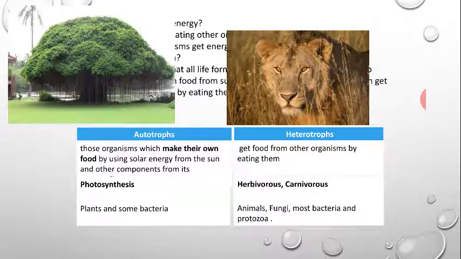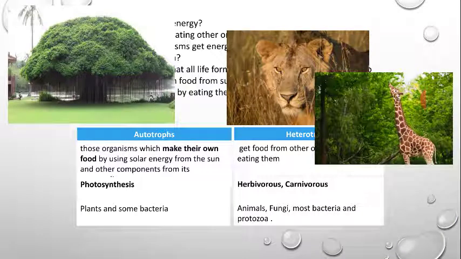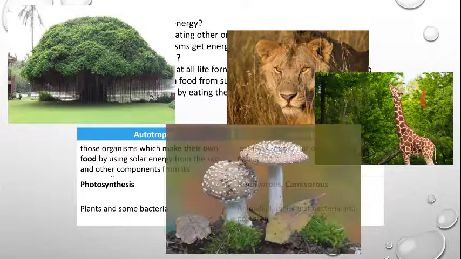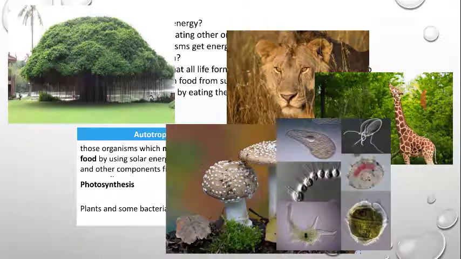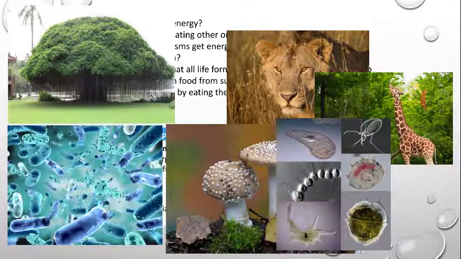On the other hand, lion is a heterotroph, giraffe is also a heterotroph because they are animals. Fungus is a heterotroph, protozoa are also heterotrophs, and most bacteria are heterotrophs, but some bacteria are autotrophic.